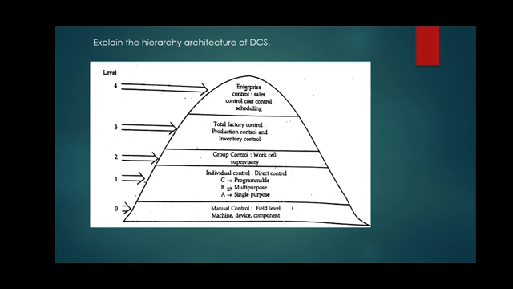Then comes level 4. Level 4 is the last level of the hierarchical architecture. At level 4, it gets into the area of artificial intelligence, at a high cost.